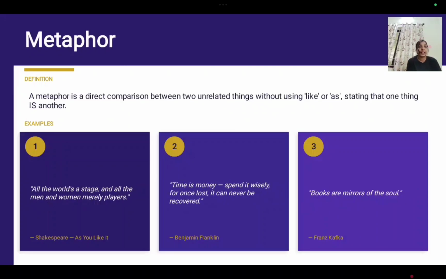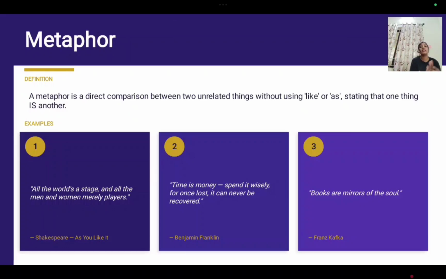Now we go to metaphor. Just like simile, metaphor also shows comparison. But here is the difference. Here we are not using as or like. Here we are using direct comparison, stating that one thing is another. It compares two things, but it is a bolder attempt. Here we are telling that one thing is another. We are not telling that it is like that. It is that. That is metaphor.